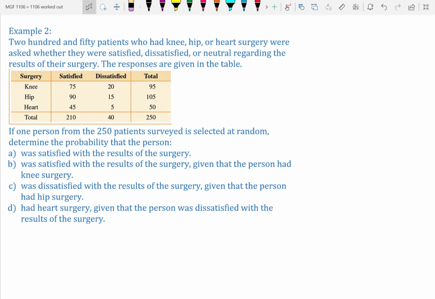250 patients who had knee, hip, or heart surgery were asked whether they were satisfied, dissatisfied, or neutral regarding the results of their surgery. The responses are given in the table. If one person from the 250 patients surveyed is selected at random, determine the probability that the person, and we have 4 parts. So part A, we want to determine the probability that the person was satisfied with the results of the surgery. So P(satisfied).